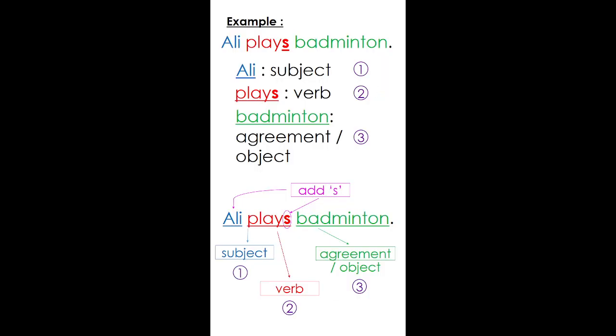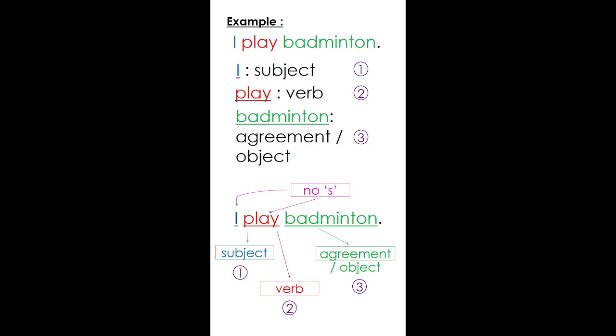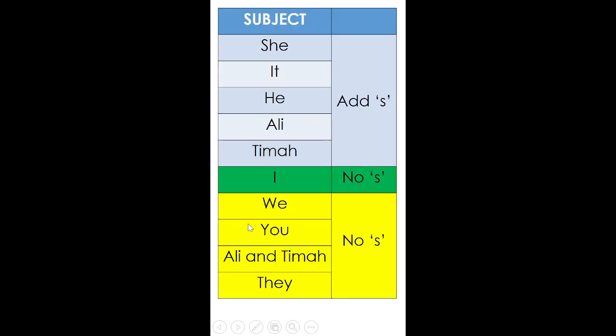Okay. Let's look at the other example. I change Ali to I. The subject, I change Ali to I. So I play badminton. This time around, I did not add S to the verb. And why is that? Remember, look at the subject. Let's go back to our formula. The subject is I. Therefore, there's no need for you to add an S.